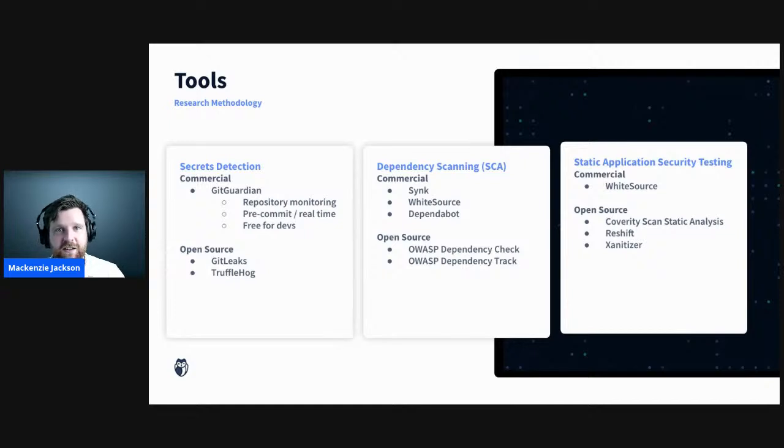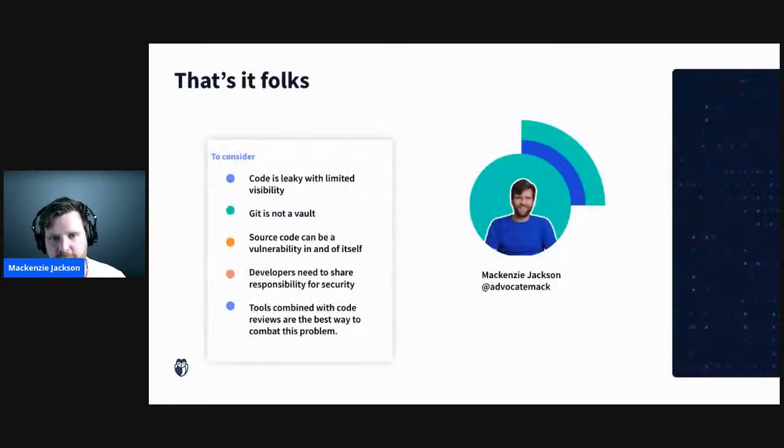Dependency scanning. I didn't know Snyk was the platinum sponsor, but obviously they're number one in my book for this type of dependency scanning. Also some other ones in there too. And again, OWASP has some great resources for checking dependencies. And the same with static application security testing. Don't need to go into it too much, because the gold standard for all of these resources, if you want to find out more, is diving into these sections on the OWASP website.